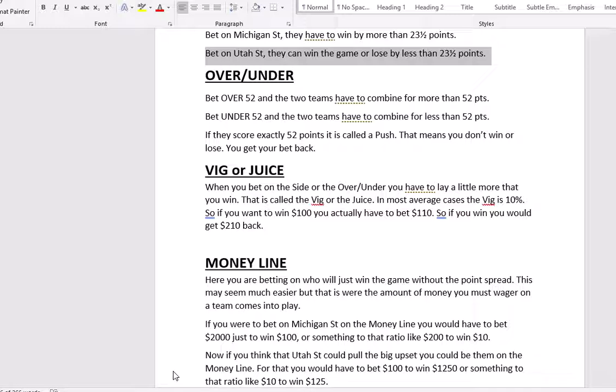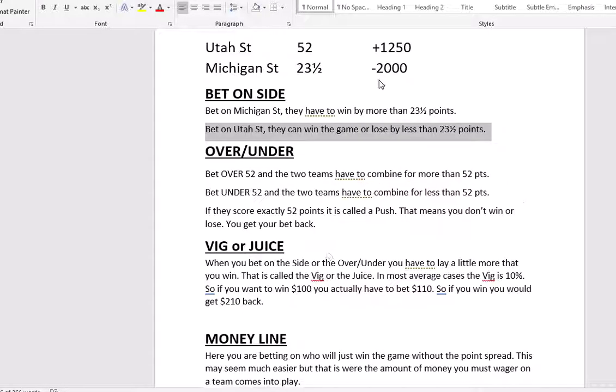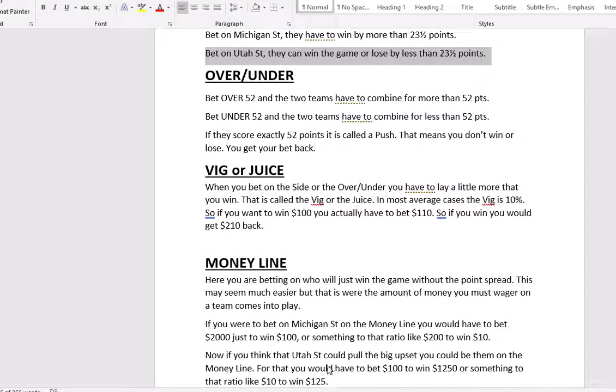Now, if you happen to think that maybe Utah State could pull the big upset here and win this game, and you want to bet it on the money line, this is a chance for you to make a lot of money if they do win, because as we mentioned before, they were plus 1250. What that means is you would bet $100 on Utah State, and if they won the game straight up, you would win $1,250, or something of that ratio, like betting $10 on it. If you didn't want to put a whole $100 on it, you bet $10 to win $125.